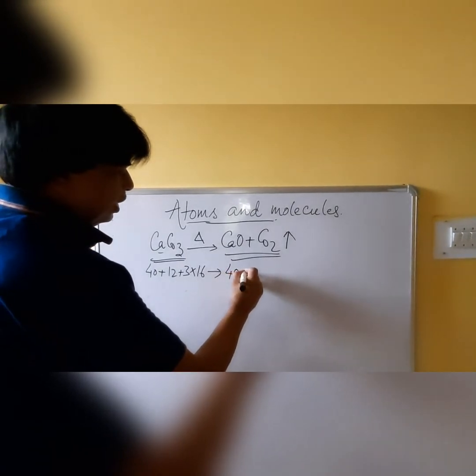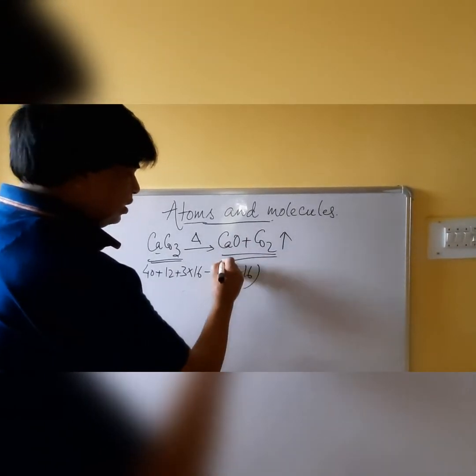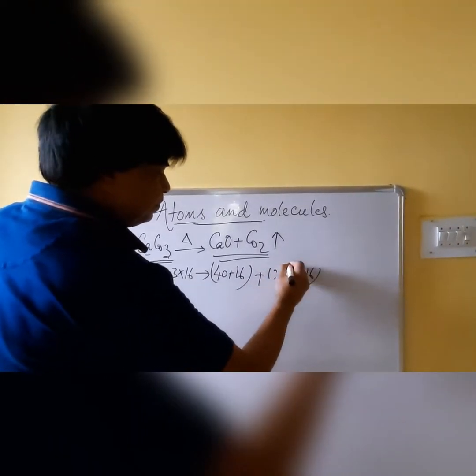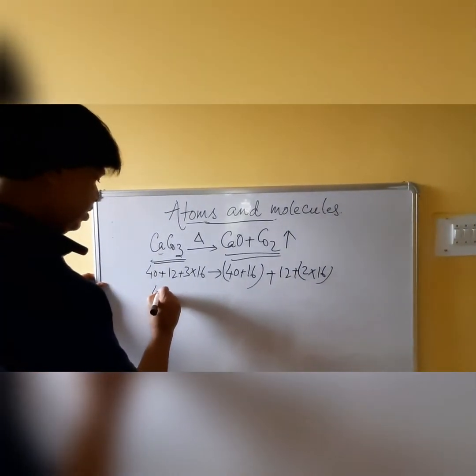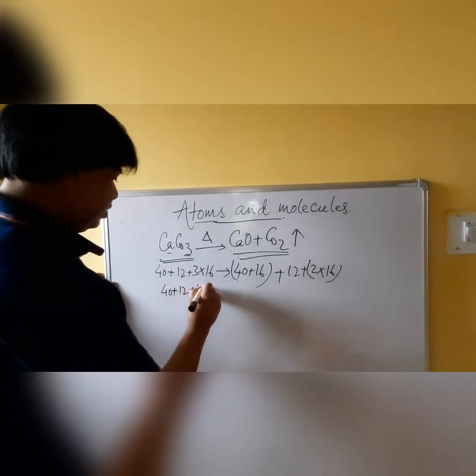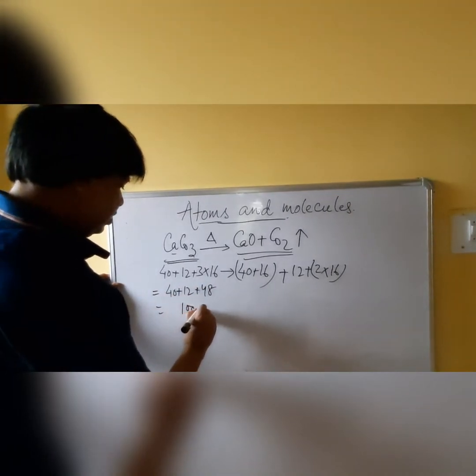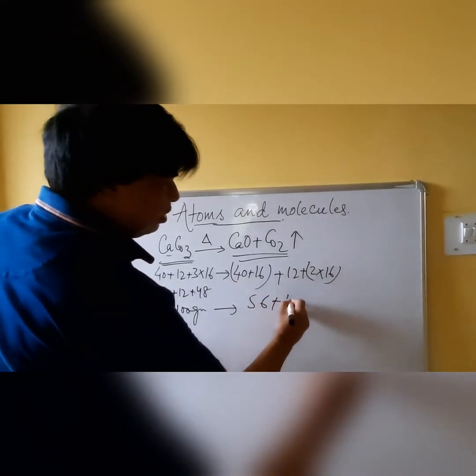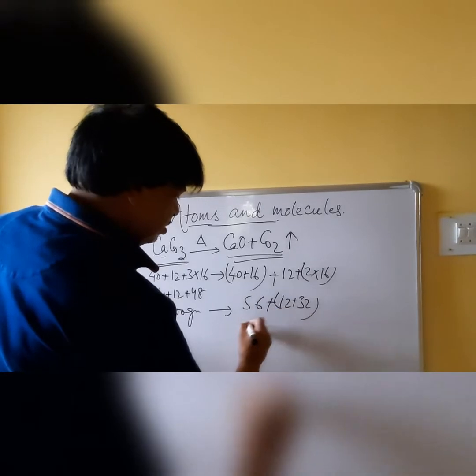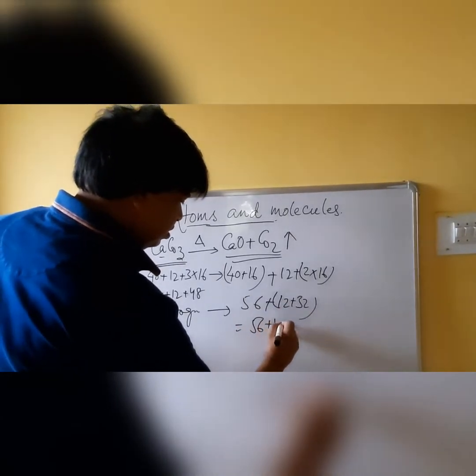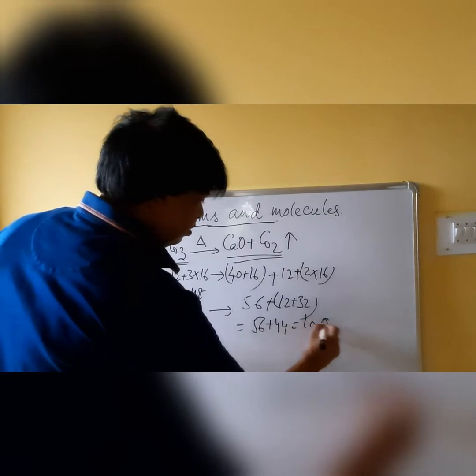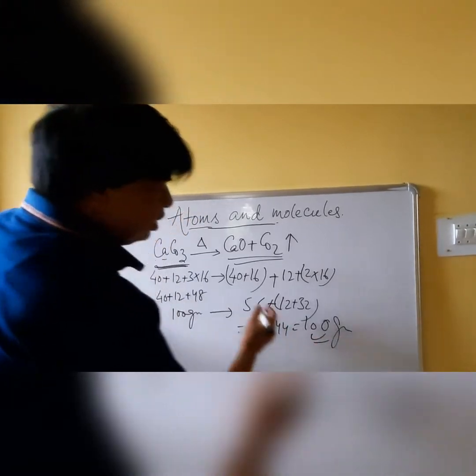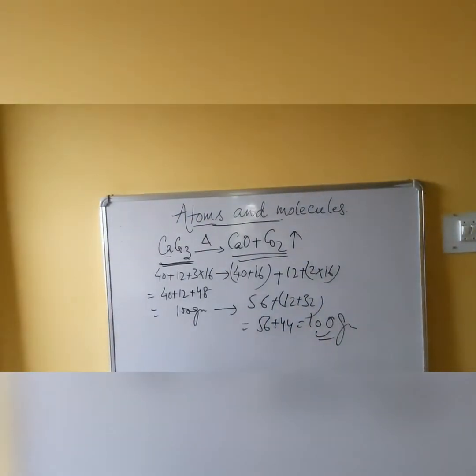Calcium atomic mass 40, oxygen 16, plus carbon 12, plus 2 into 16. 40 plus 12 plus 48 is equal to 100 gram, and it is 56 plus 44, that is equal to 100 gram. So the mass of the reactant is equal to the mass of the product. That fulfills the law of conservation of mass.